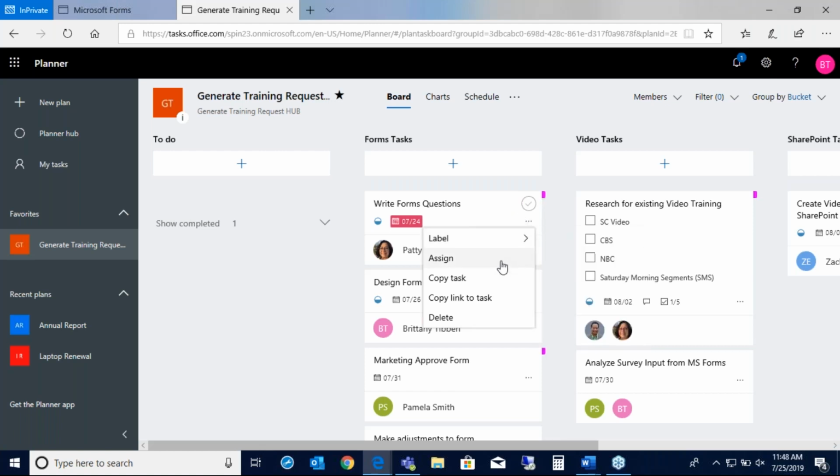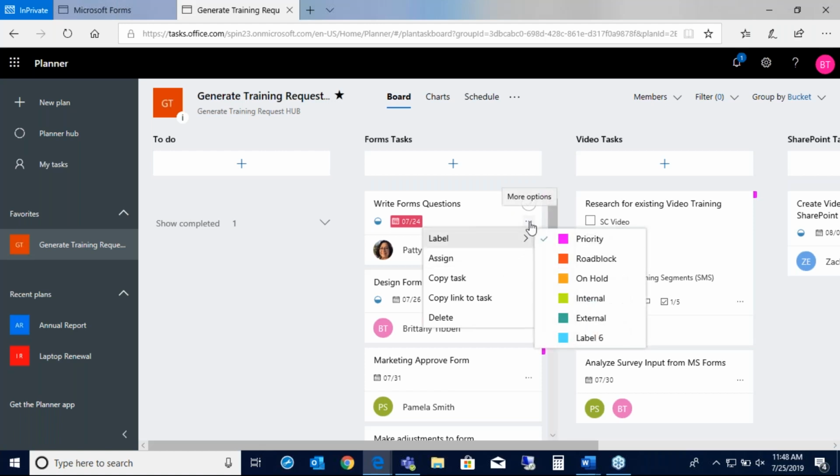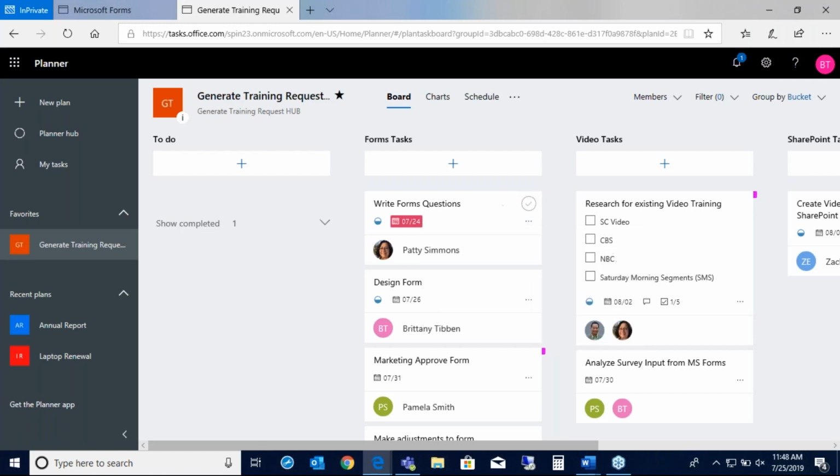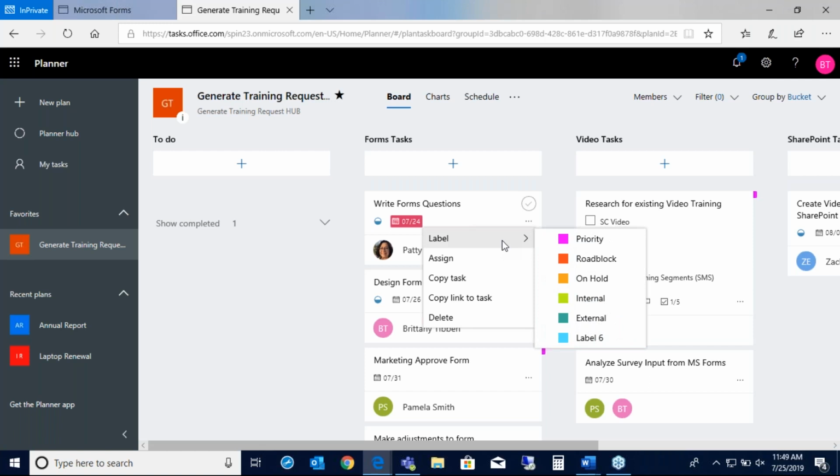And how did you get those to say priority and roadblock? I mean, did Microsoft put those in there? No, those are all customizable. I won't go change them now, but you can change those to whatever your team uses for those statuses. Nice. Yep. That is something nice about Planner. You can really customize it to what you and your team actually use.